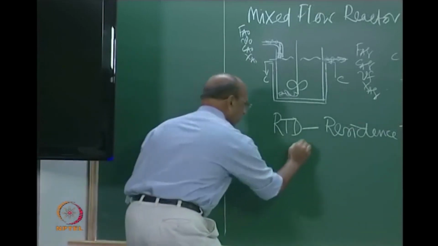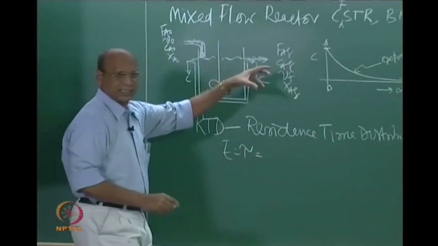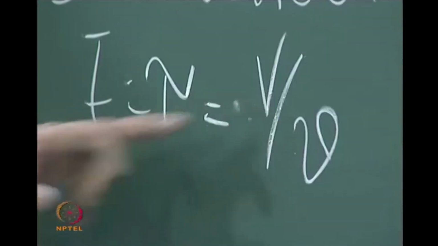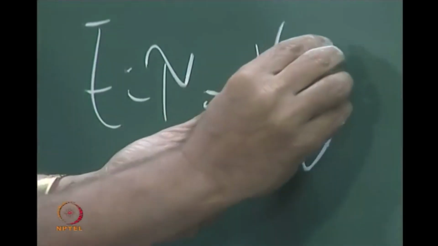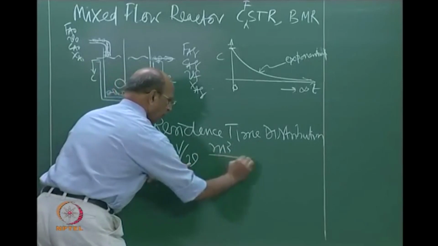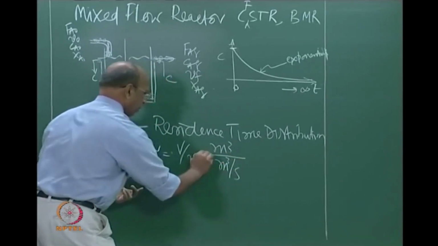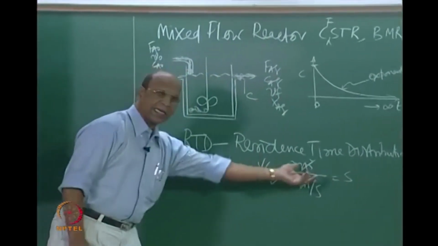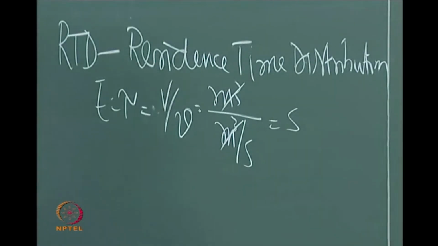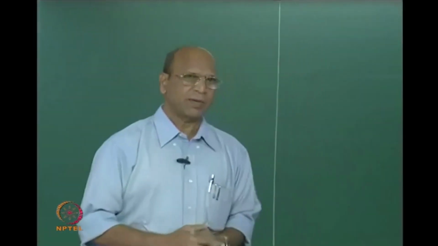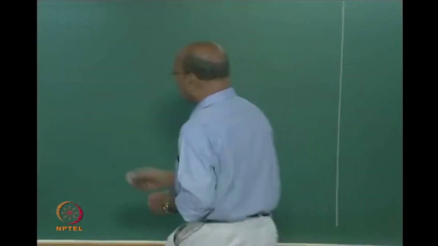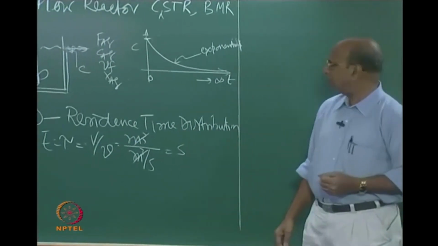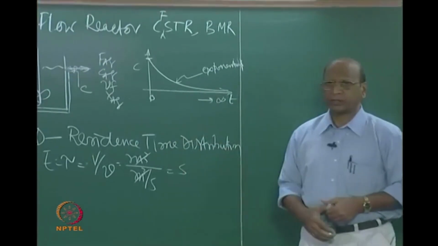T bar or tau, for the constant density system we are talking about, is defined as volume by volumetric flow rate. Okay? This is meter cubed divided by meter cubed per second. So, meter cubed will get cancelled, then you will get seconds. That is why this time is taken as volume by volumetric flow rate, even though there is a derivation actually for that also. There is a derivation in RTD, I think I can show you that. That is why we call this T bar as volume by volumetric flow rate, right? Based on volumetric flow rate.